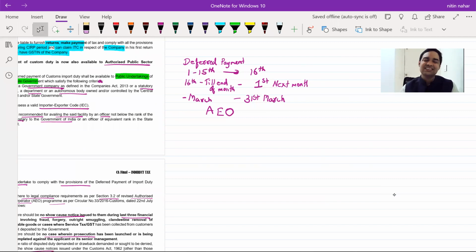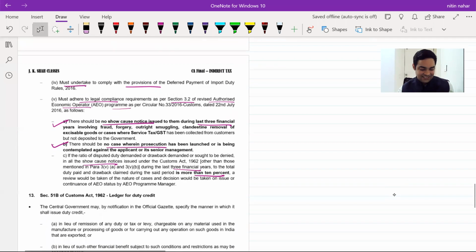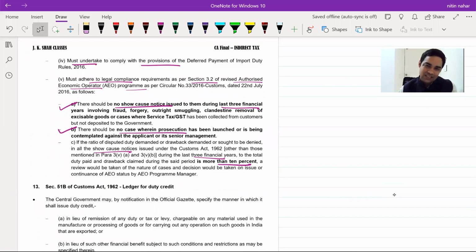Too many conditions are added, and only when all these conditions are satisfied will this deferred payment scheme be available to public sector undertakings. Okay, clear with this? Yes. Now, you can just read it once, not very important for the exam, because all these conditions would not come, but just read it once.